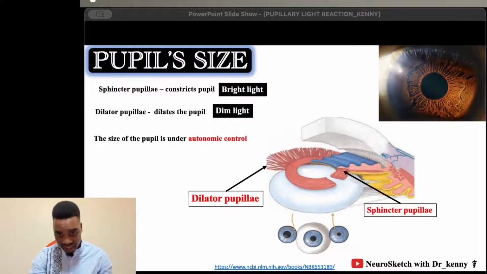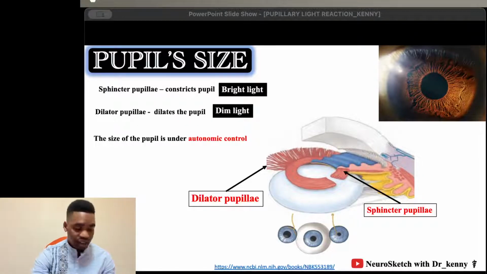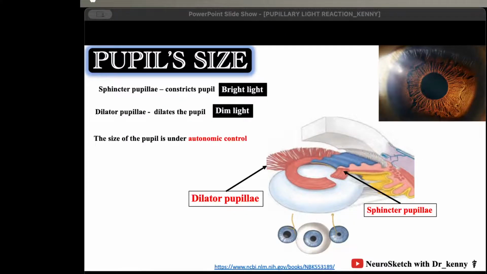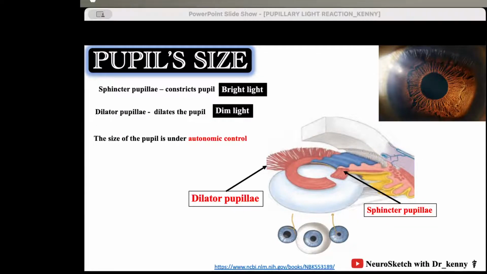I think it makes sense when I'm saying that it's under autonomic control. We do exactly nothing to control the size of our pupils.